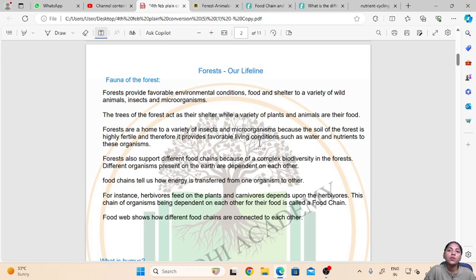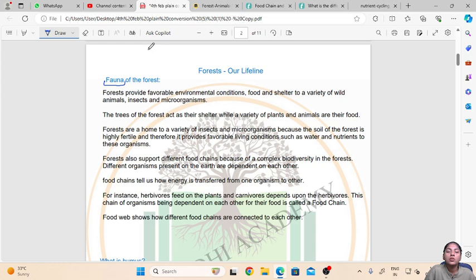The animals found in the forest are also called as the fauna of forest. Now, forests provide favorable environmental conditions, food, shelter to the variety of wild animals, insects, and microorganisms. Now, as we know, many different wild animals like lion, tigers, deer, elephant, all these live in forest.